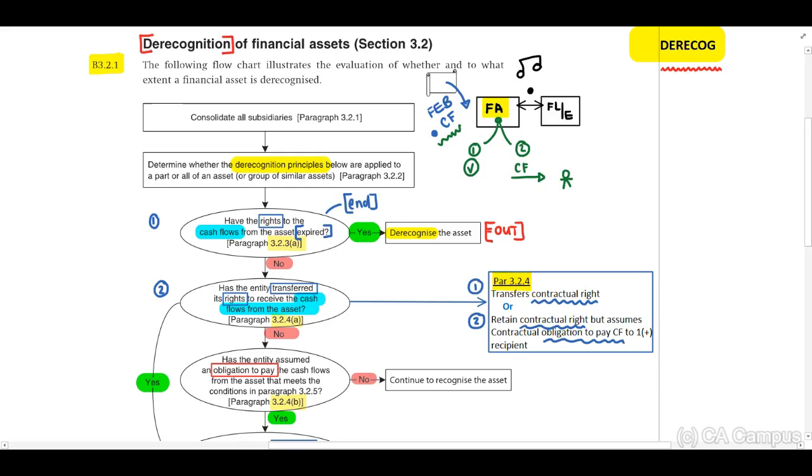If they transfer the right and your answer is yes, you need to take out that financial asset. If your answer is no, they can continue to recognize the financial asset.